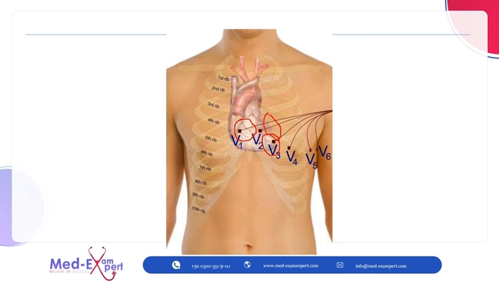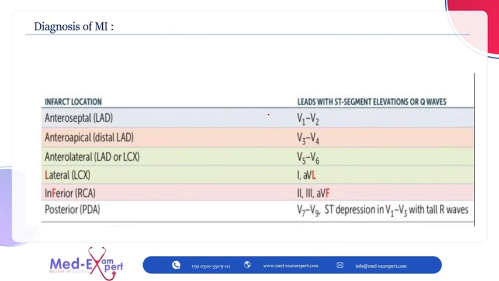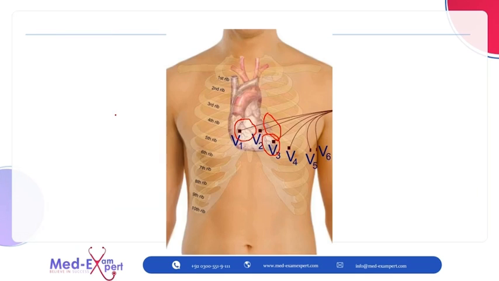Let's see how it goes. So, if there are changes in V1 and V2, anteroseptal region is damaged. If there are changes in V1 and V2, anterior and septal region is damaged.